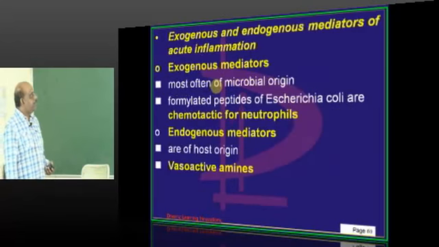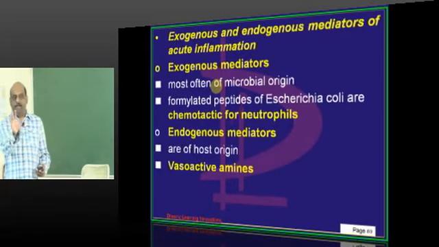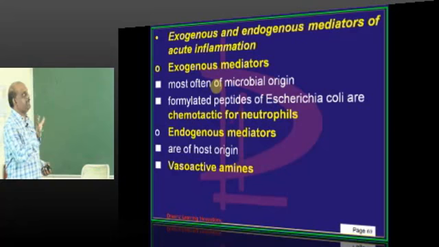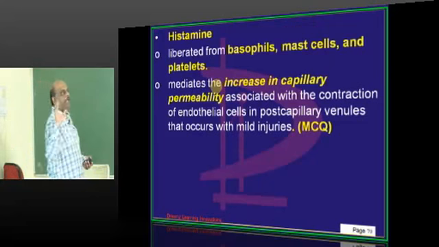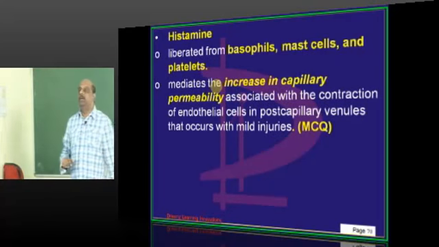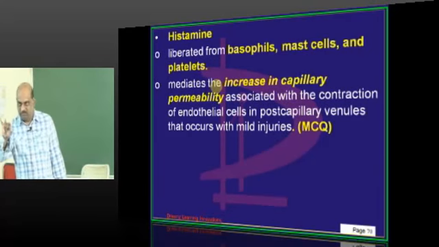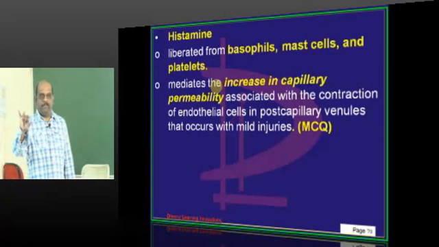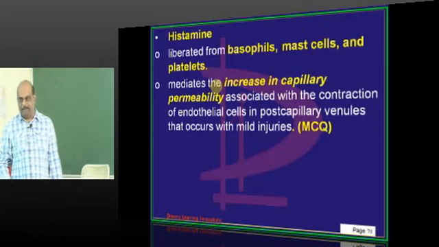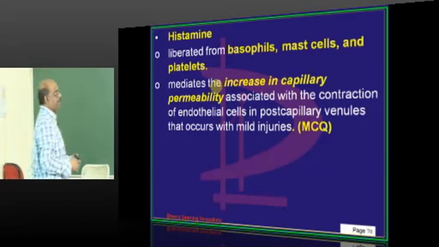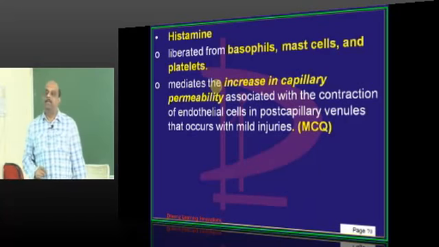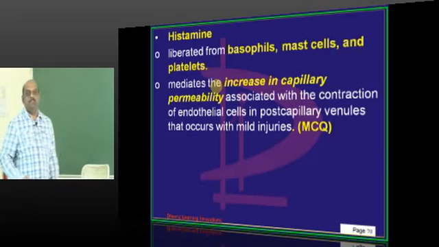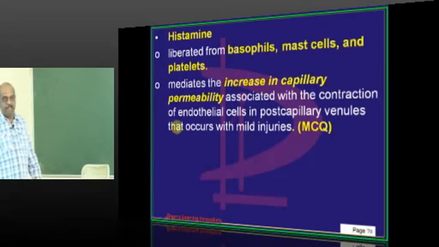We have 4 to 5 different types of endogenous mediators of acute inflammation. First group, first class we are going to talk about are called vasoactive amines. Histamine, serotonin. Serotonin, what is the other name given for it? 5-hydroxytryptamine is the name given for the serotonin. So histamine, who releases histamine, doctor? Basophils, mast cells, and also platelets.